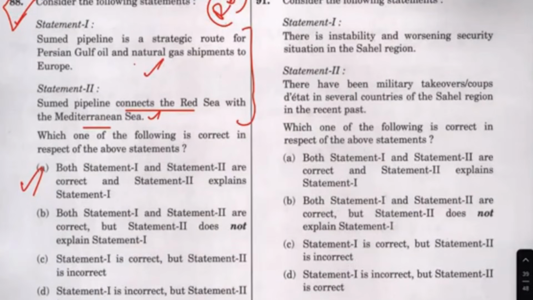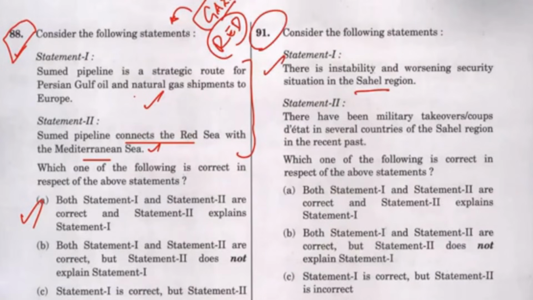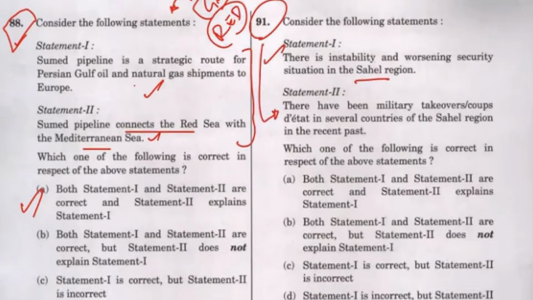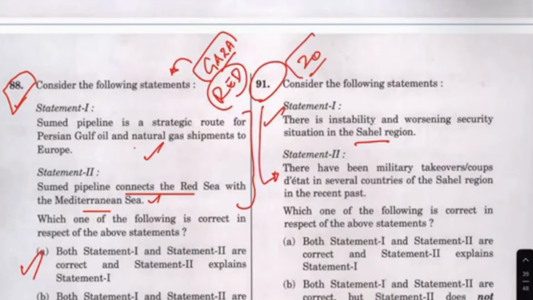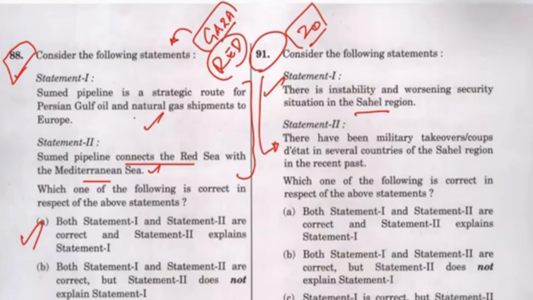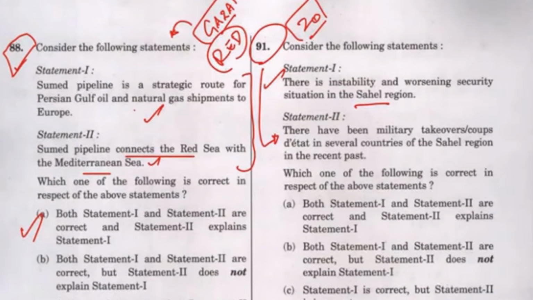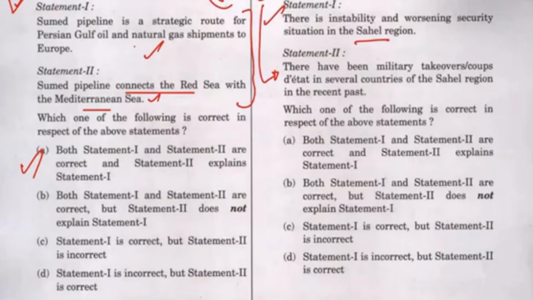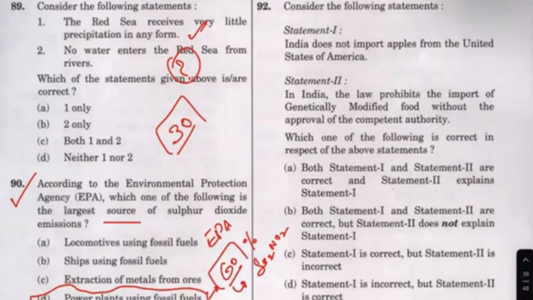Leave it. This Sahel region, and this is a direct question. How many times they have been asking this for the past 20 years? The Sahel region. Okay, recently military takeovers have happened, but the Sahel region and the problems there have been an issue for a very long time. So this is a 91. I'm going to take this.